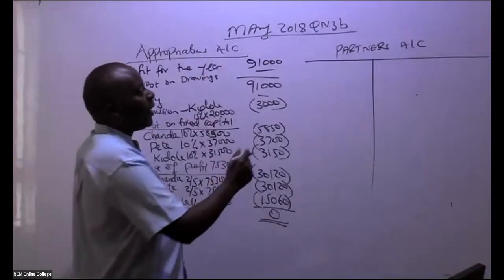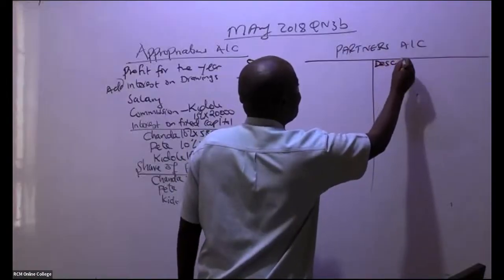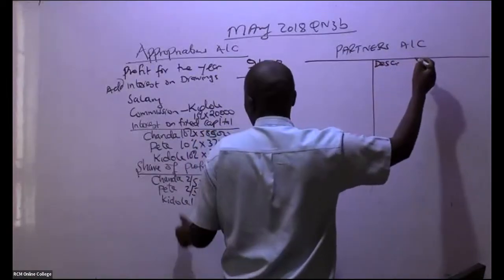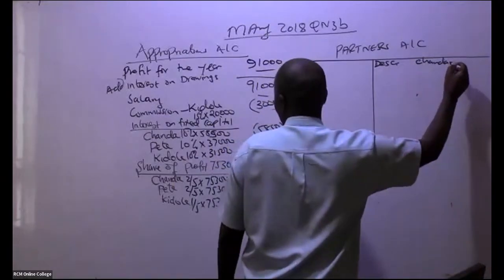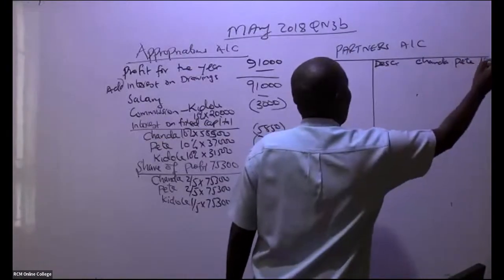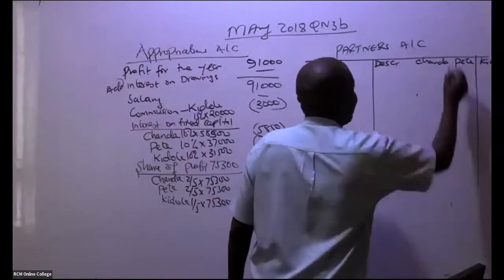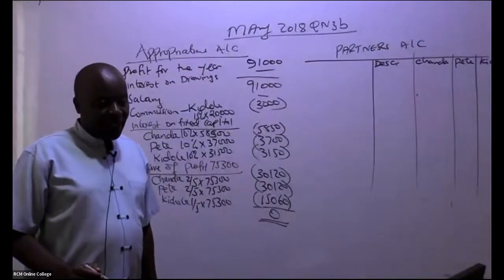So this partners account, what do we have here? We have description, and then of course we have the names of our partners. So we have Chanda, we have Pete, we have Suss, like that. So we have our partners there.